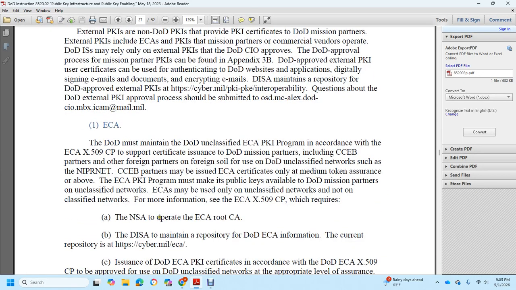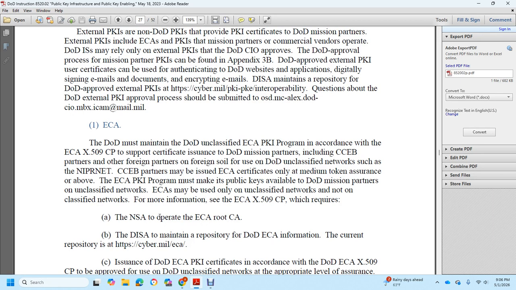mail.mil. External Security Authority DoD must maintain the DoD Unclassified External Security Authority Public Key Infrastructure Program according with the EXCA X509 Certificate Proactive Support Certificate issued with the DoD Mission Department including CCEB partners. Other foreign partner forms to all use of the DoD Unclassified Network such as the National Internet Protocol Network. CCEB partners may be issued External Certificate Authority Certificate only on a medium token insurance or above.